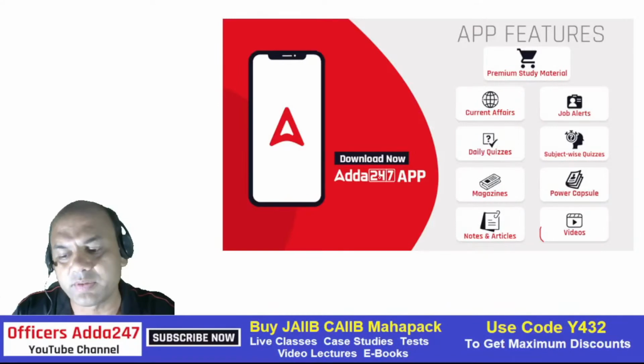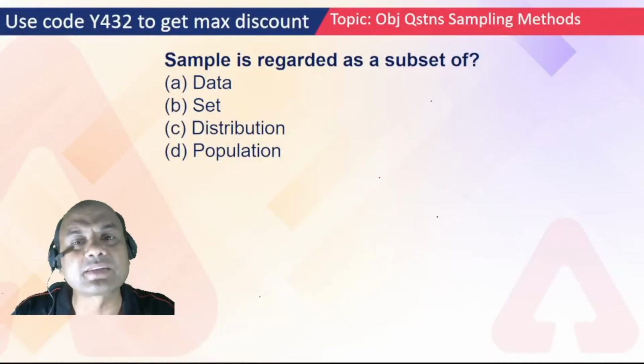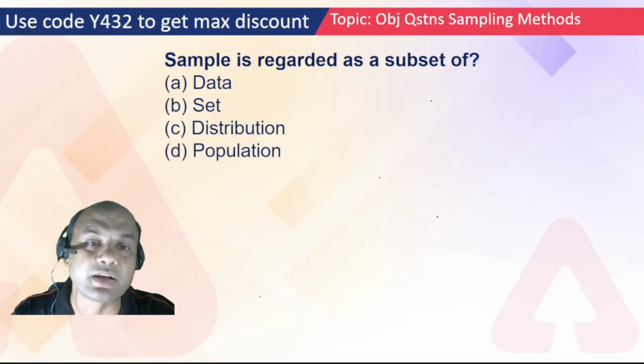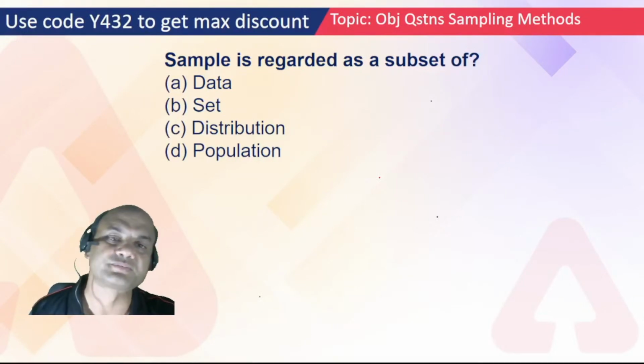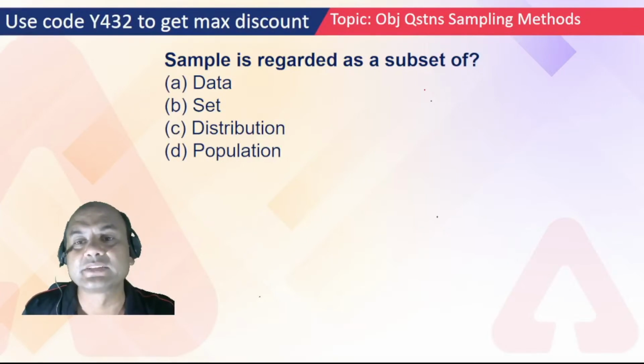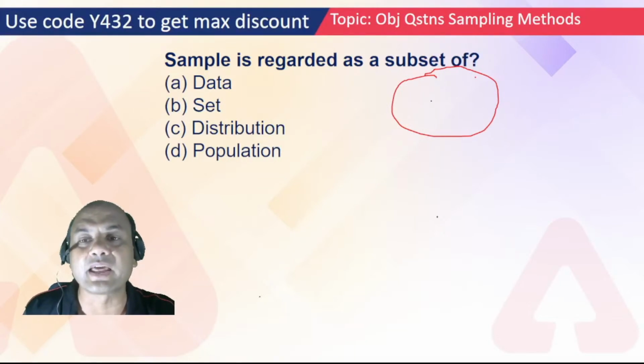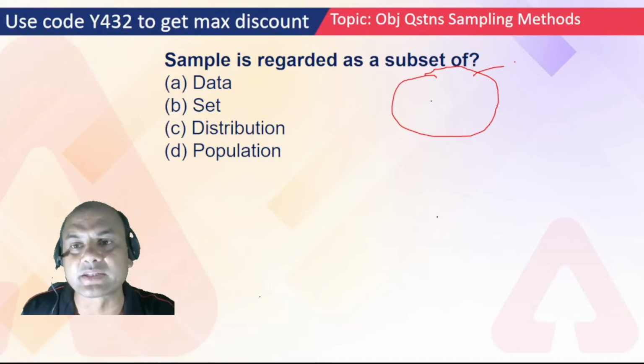Sample is regarded as a subset of: data set, distribution, or population. If this is my area to be sampled, the entire area, the people staying there, is known as the population.